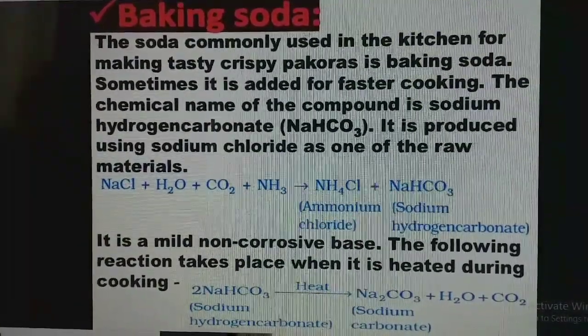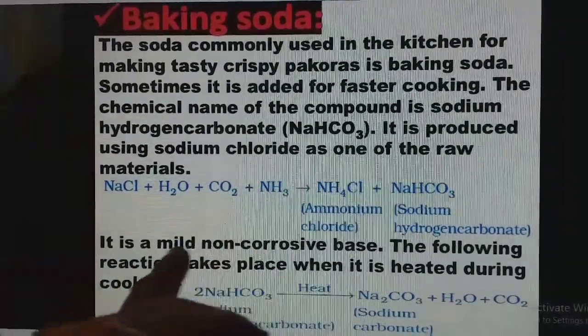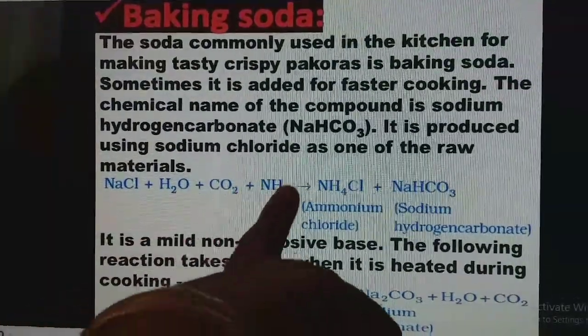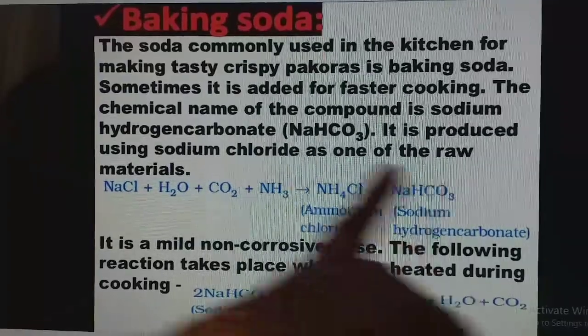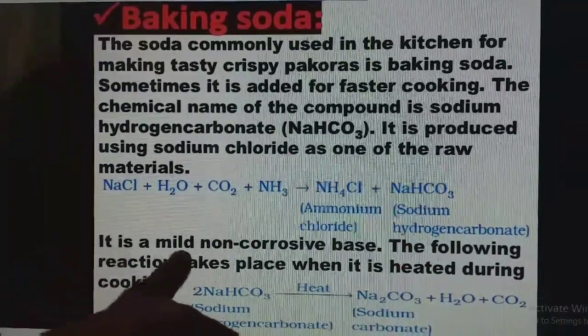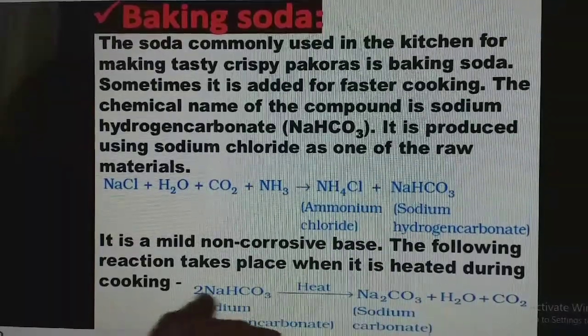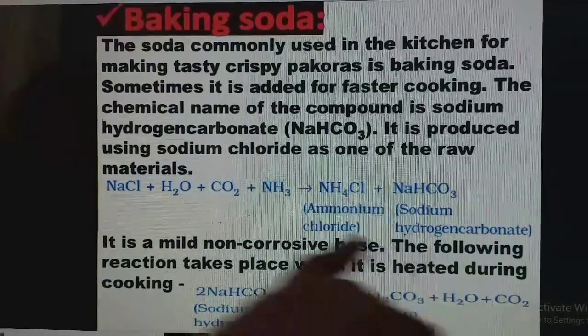It is produced using sodium chloride as one of the raw materials. And what is the method? NaCl, water plus carbon dioxide plus ammonia, you get ammonium chloride plus sodium bicarbonate. It is a mild non-corrosive base. And when it is heated, you get sodium carbonate plus water plus carbon dioxide.